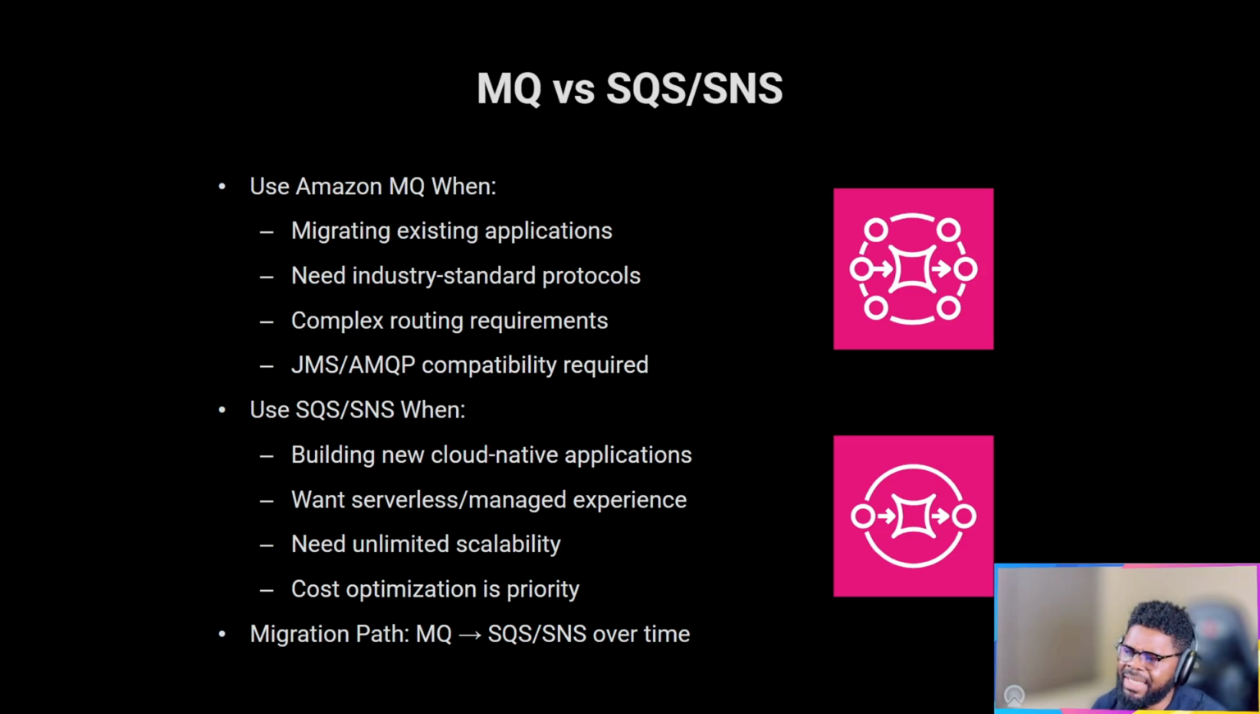So what's the migration path? You can move to Amazon MQ, and then from there move to SQS and SNS. This is the real-world application, and that's exactly how most people do it. Either they start cloud native with the SQS and SNS pattern, or they move their brokers to the cloud and from there begin to break it down.